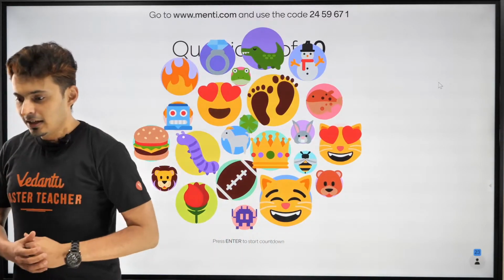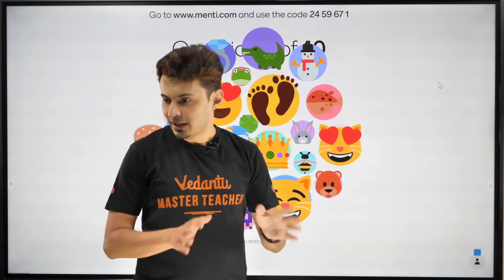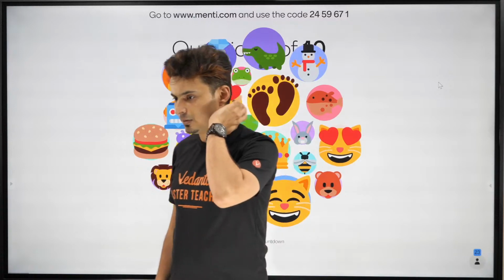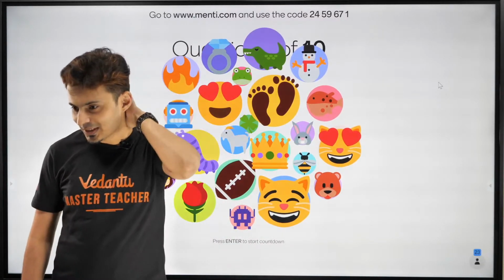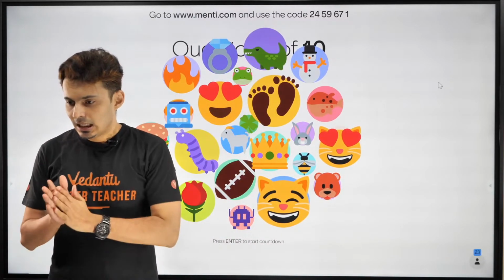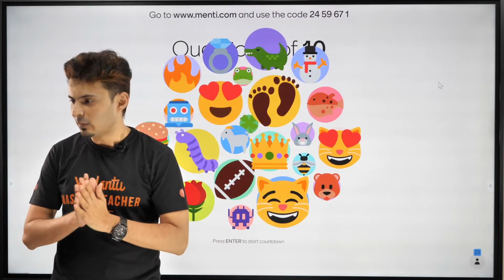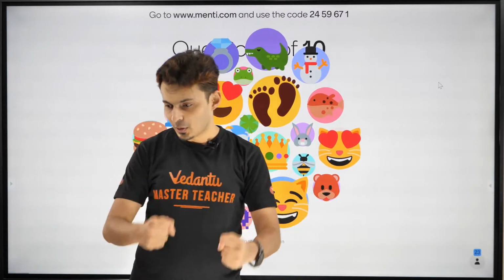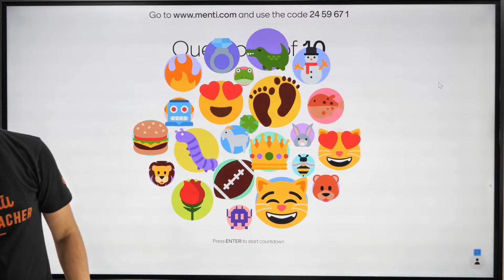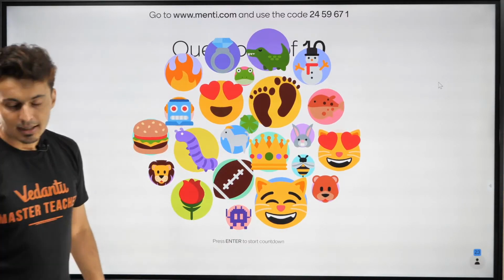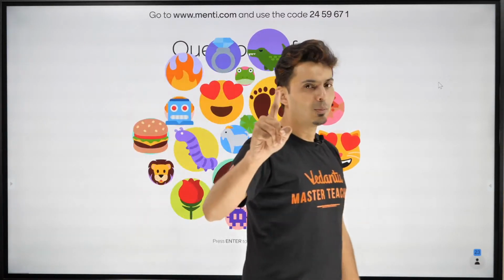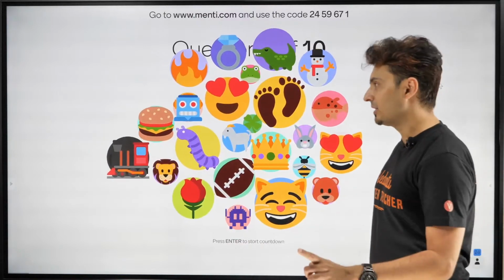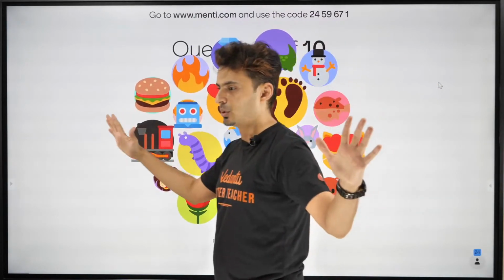Charging and discharging is a part of mains portion. Okay, it's a part of mains portion. Okay, cool. Let's see. Come on, my warriors. Let's get it going because this is going to be an interesting quiz. Let's start. 10 super questions. Leaderboard will be shown only on the first question, 5th question, and the 10th question.